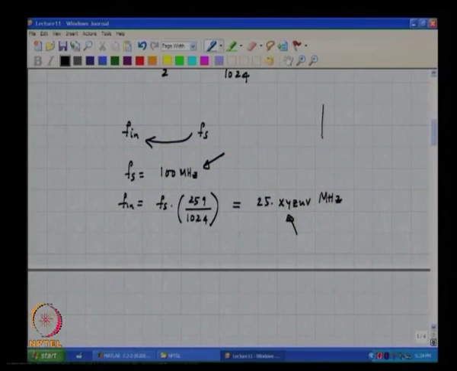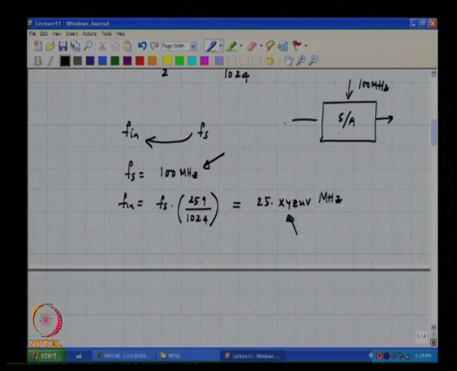Do you understand the question? You have a sample and hold, sampling at Fs, which is 100 megahertz. You need to characterize the sample and hold. So, you want to generate a sine wave at this frequency. Can you suggest a way of doing this?